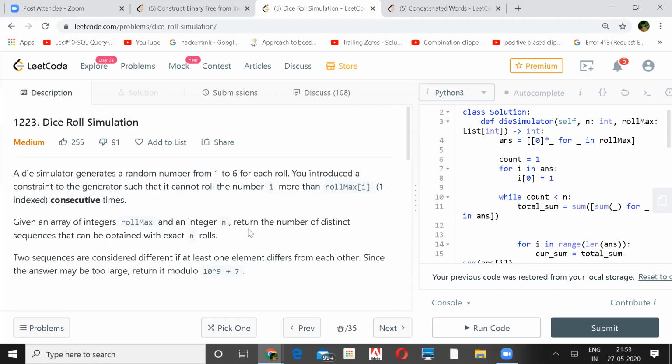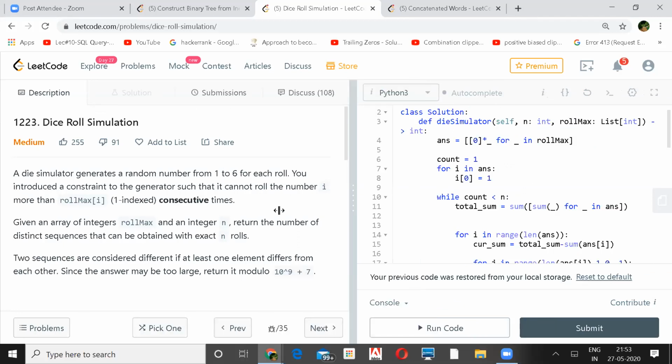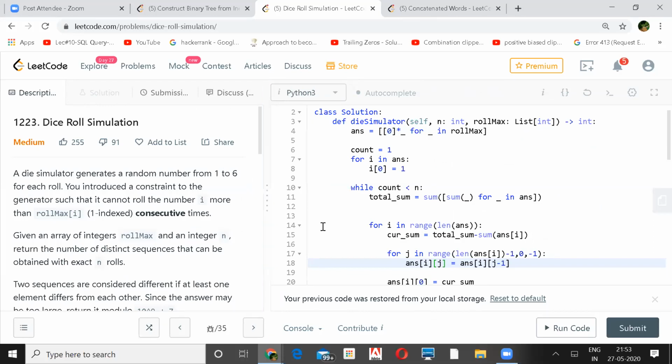So how did you implement it? What I did is I took it from there itself. I'm also not very clear on what the concept is.